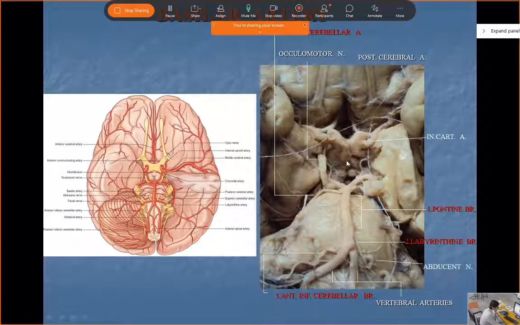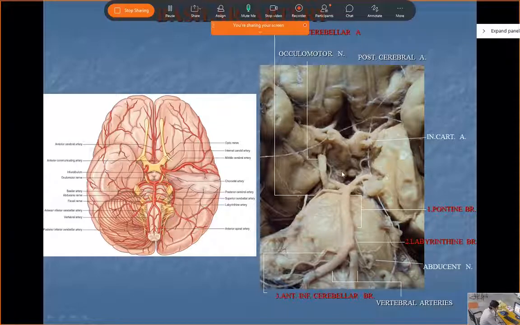Then superior cerebellar. Just before it gives its terminal division of posterior cerebral, it gives the superior cerebellar. It's not cerebral, it's cerebellar. So anterior-inferior cerebellar will go and supply the cerebellum, and this will supply the superior surface of the cerebellum. This is superior cerebellar. In between the posterior cerebral and the superior cerebellar, there lies the oculomotor nerve. That's how you can identify the oculomotor nerve. So these are the pontine, labyrinthine, anterior-inferior cerebellar and superior cerebellar, and the terminal branches posterior cerebral.